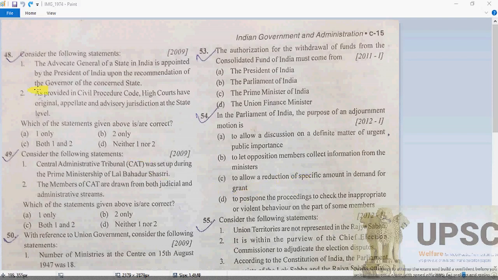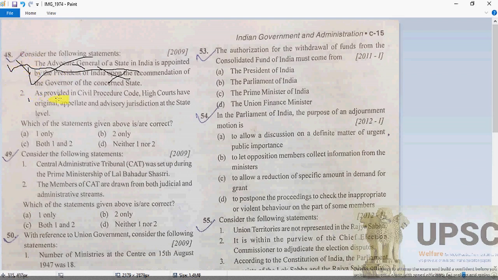So let's have question number 48 here. The Advocate General of a state in India is appointed by the President. So absolutely wrong, of course. We can say it's appointed by the Governor only, upon the recommendation of the concerned state. So absolutely it's going to be wrong, because it's appointed by a Governor. When we're talking about the country, the Attorney General is appointed by the President. So one is wrong here.